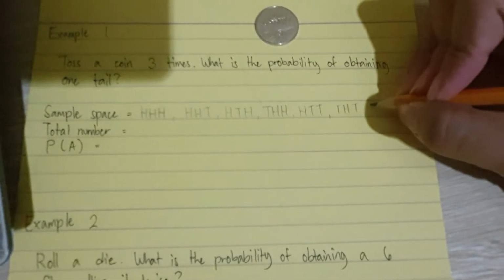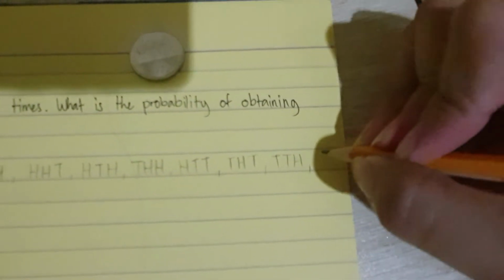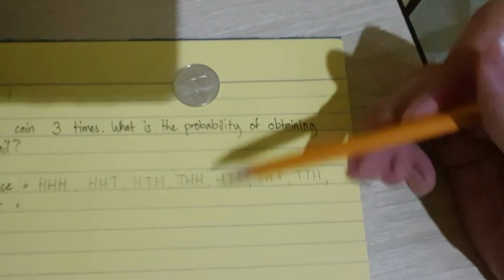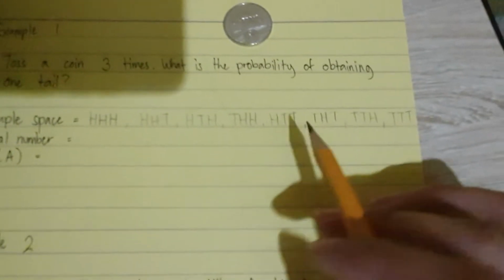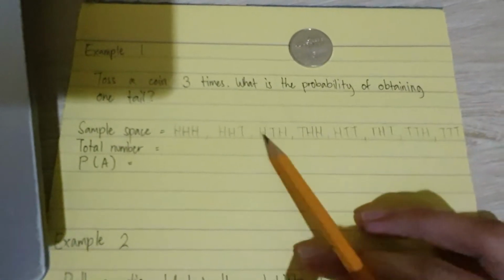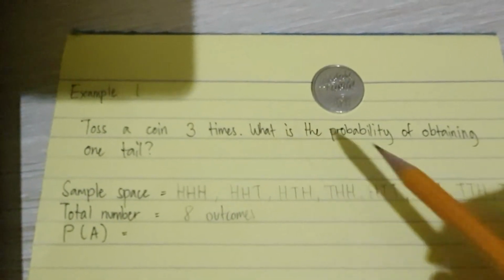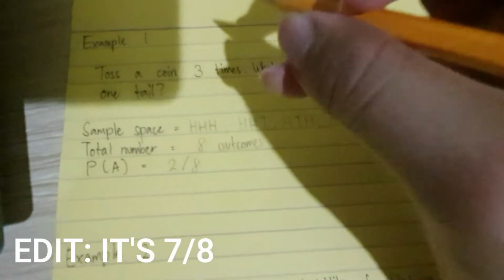We would have tail, and then tails, and then heads. And then, lastly, we would have the final tossing, 3 tails in a row. So, in total, we would have 8 outcomes. The question here is what is the probability of obtaining 1 tail. So, having that would be 2 over 8.